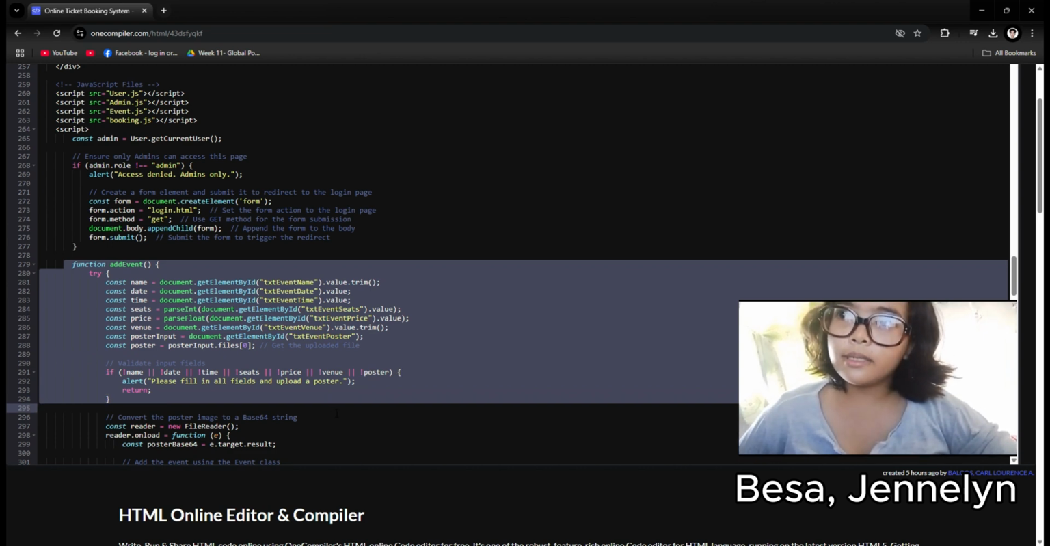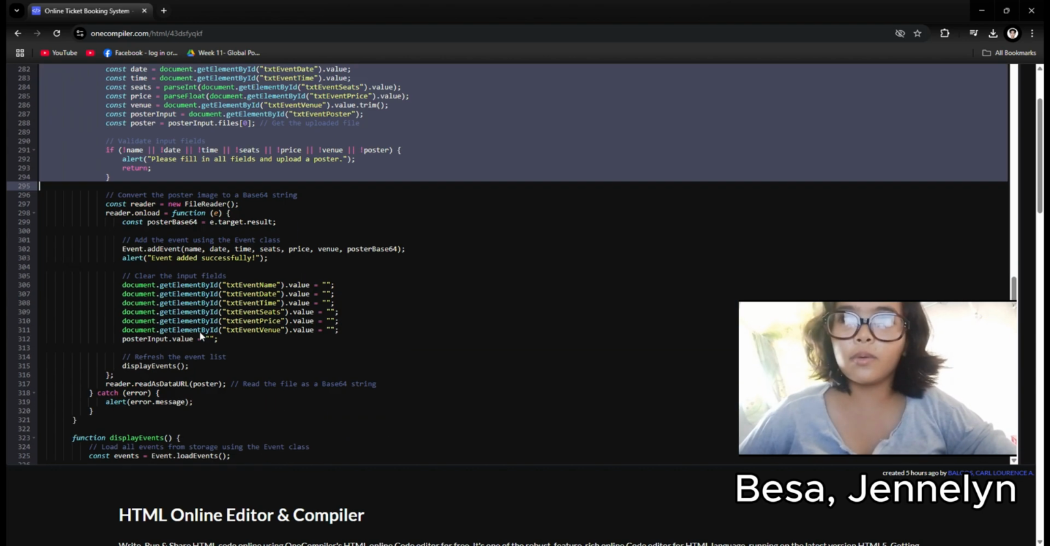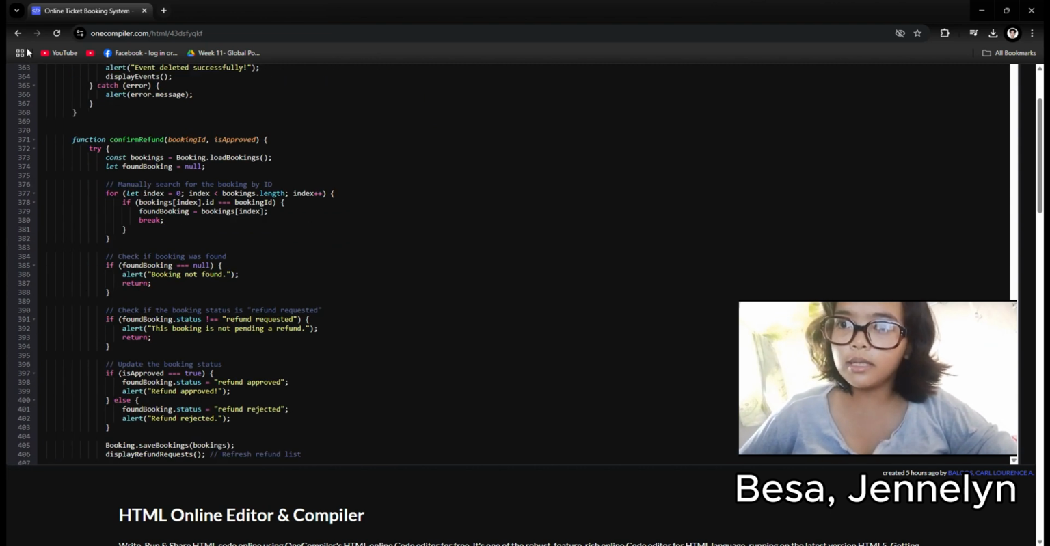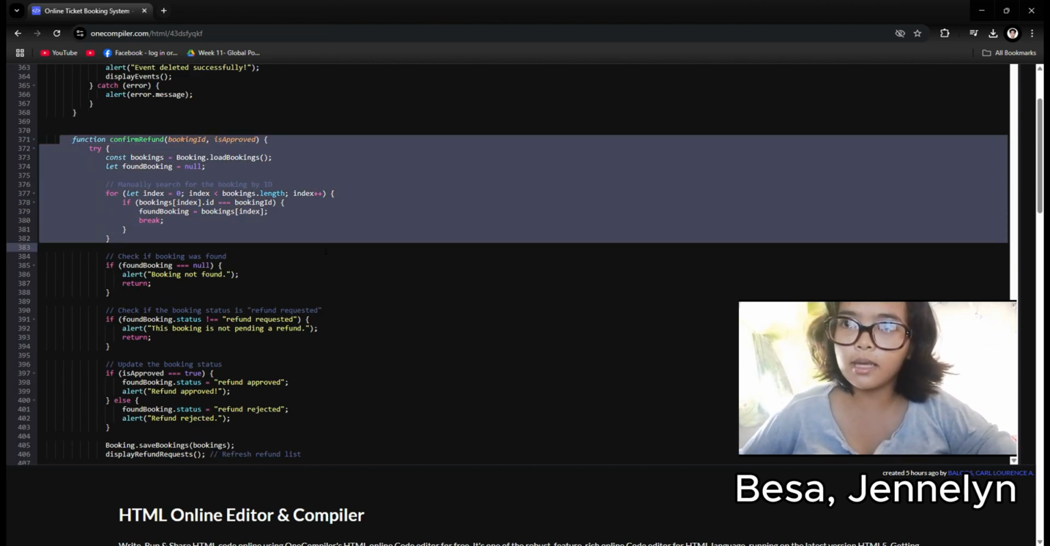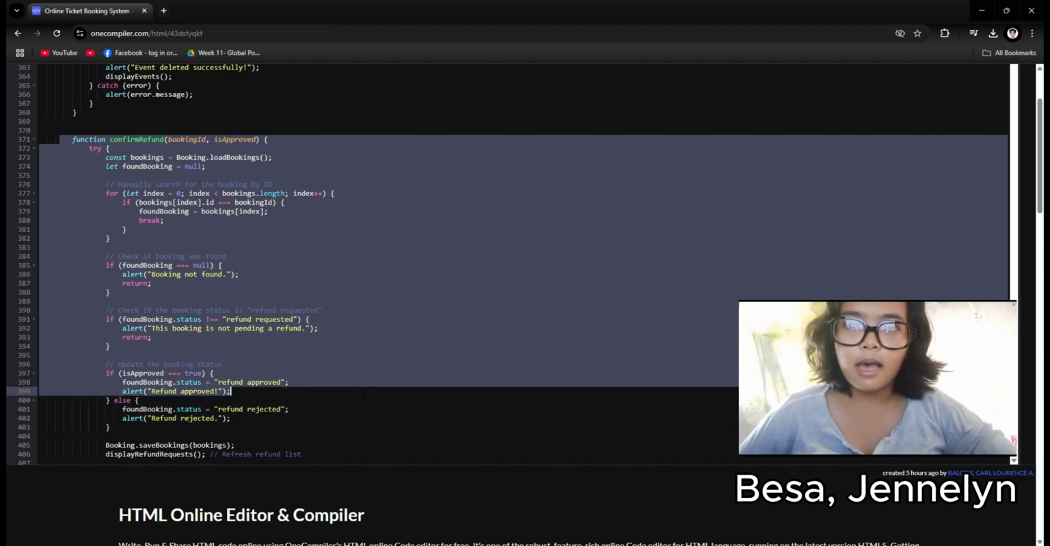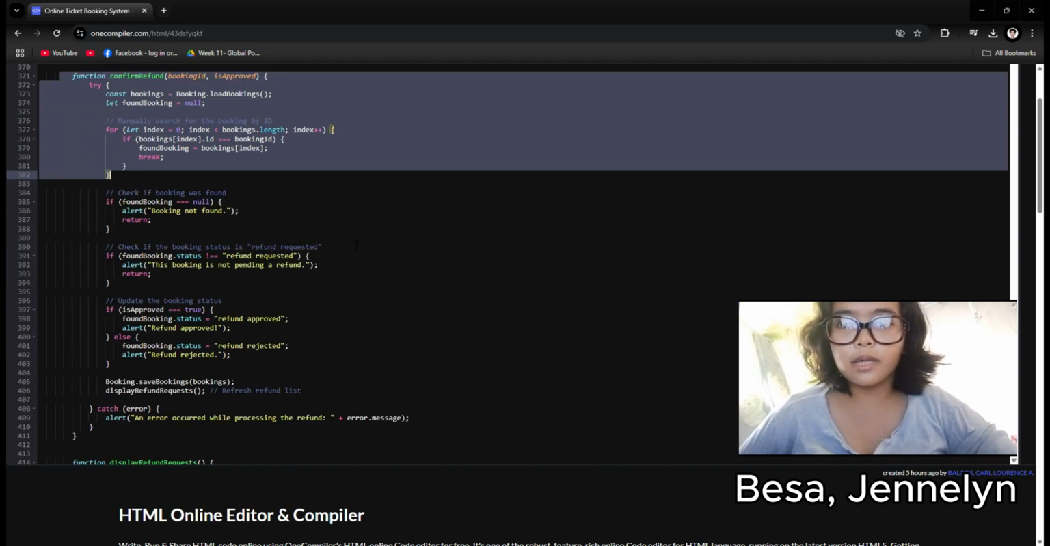All events are retrieved and displayed in an organized format, with each event appearing as a card containing essential details like name, date, time, venue, available seats, price, and poster. Admins can also view refund requests submitted by users who booked events, showing booking details, customer names, and the associated event. They can then approve or reject refunds, updating the booking status accordingly.